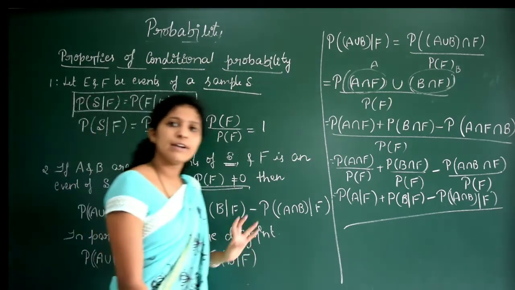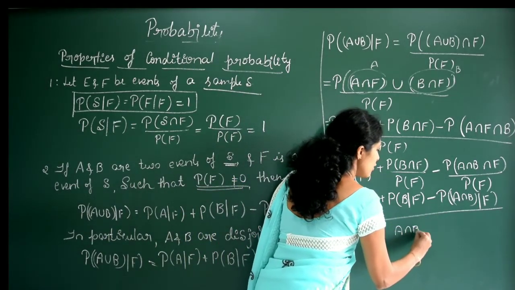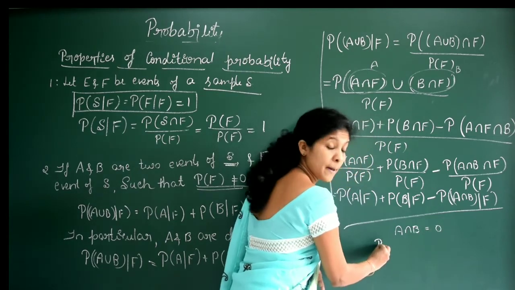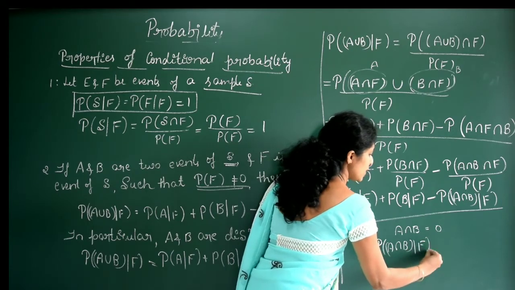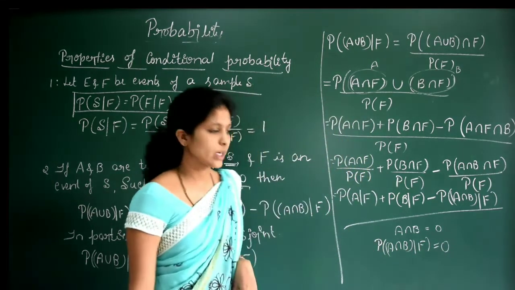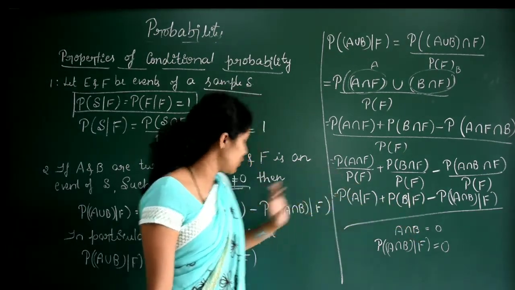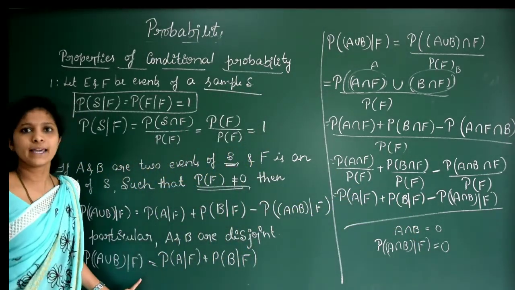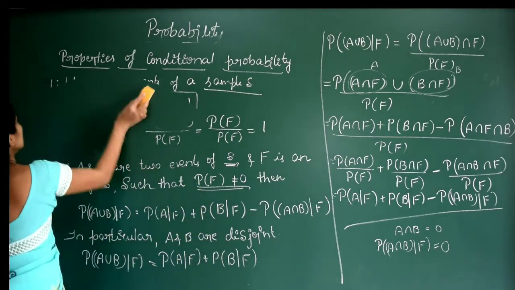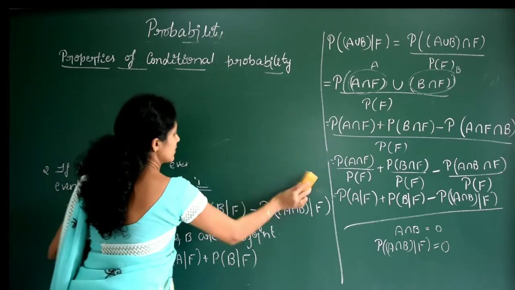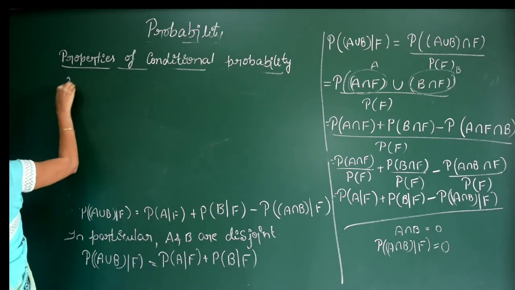In particular, if A and B are disjoint sets, then obviously A intersection B will be equal to 0. That is, P of A intersection B by F will be equal to 0. By using this, we can write P of A by F plus P of B by F is equal to P of A union B by F. This is an important property. We will see one more property. See, this is another important property, the third one. Only three properties are there.